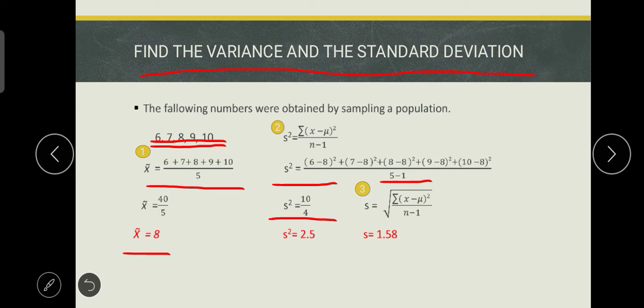Tapos, 10, i-divide lang natin siya sa 4 is equal to 2.5. So, yung last step natin, which is yung isa-square lang daw natin, yung quotient ng answer sa number 4. So, yung square root of 2.5 is equal to 1.8. So, 1.8 na yung final answer natin.